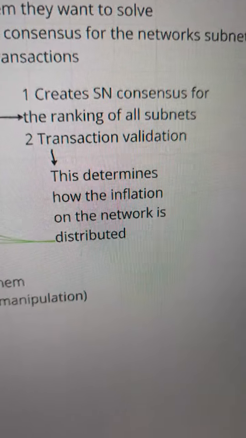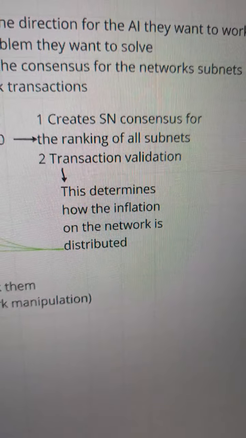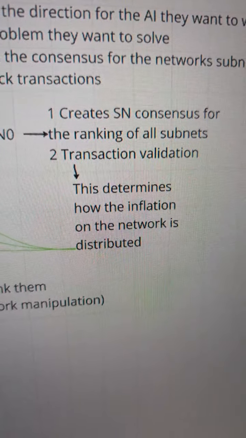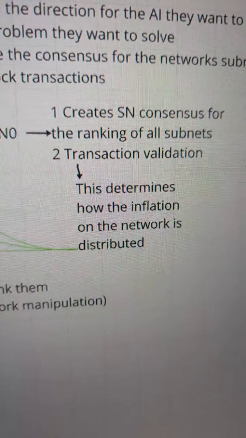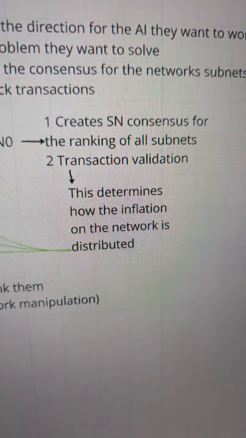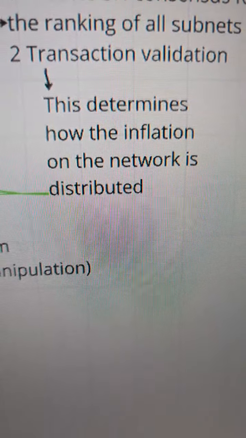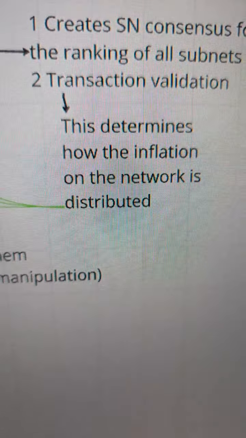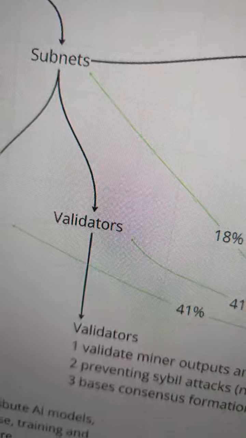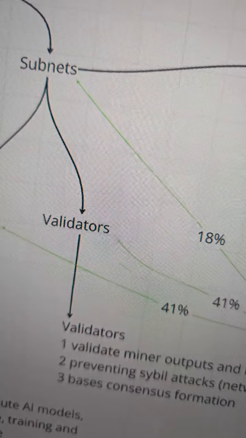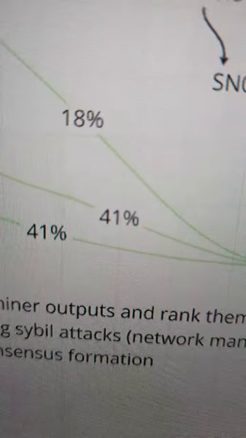Subnet 0 creates a consensus through the aggregation of the data from other subnets, as well as the transaction validation for all of the blockchain. So the consensus for the subnets determines the inflation distribution in the network. If you look at these green lines here, subnets earn 18% of the inflation in the system based upon their consensus ranking out of all subnets.